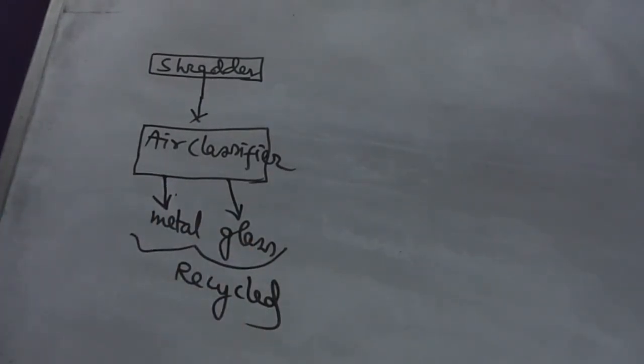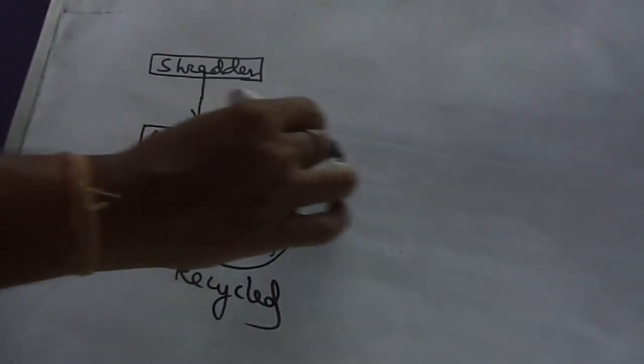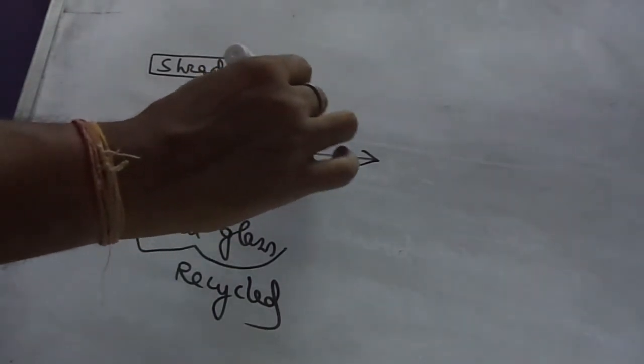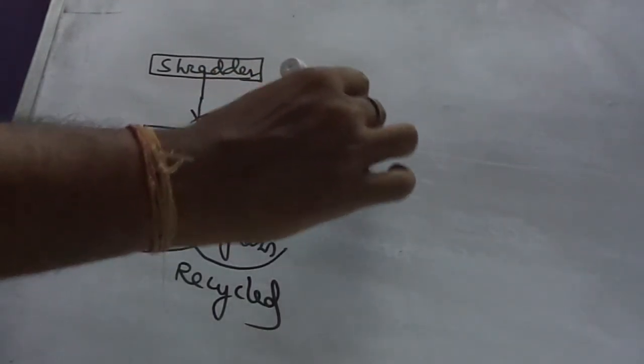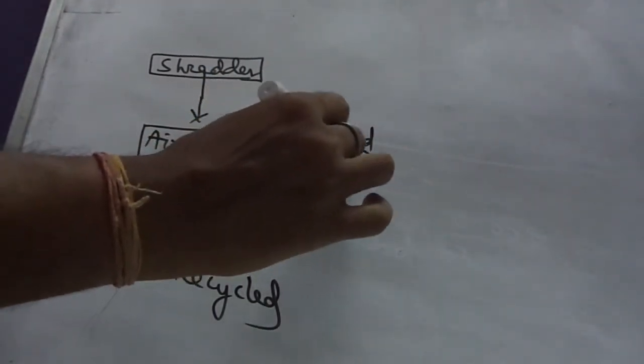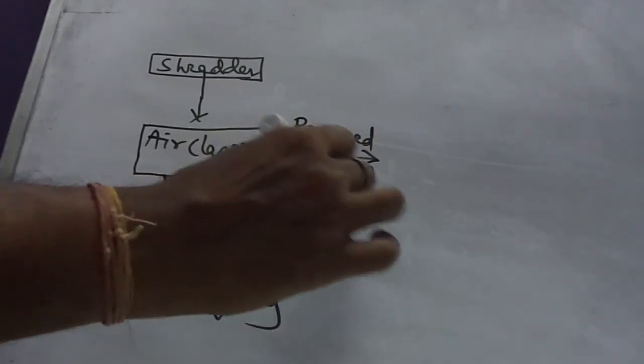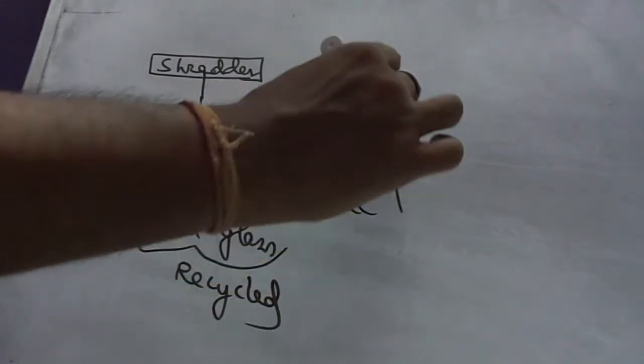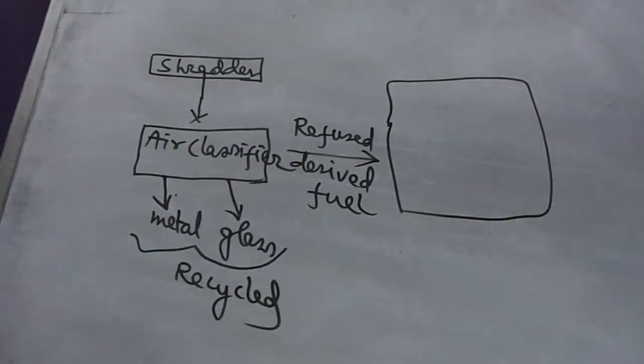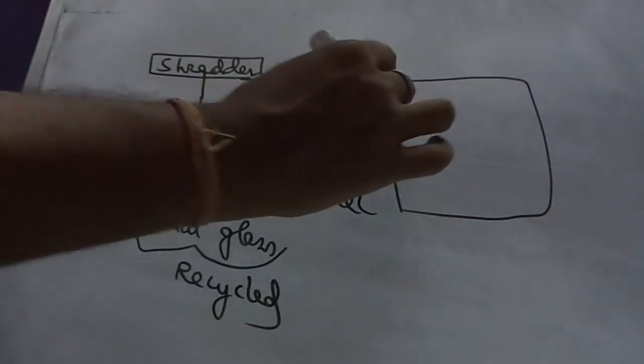From the air classifier, the first output is the refuse derived fuel, which goes to the boiler or furnaces.